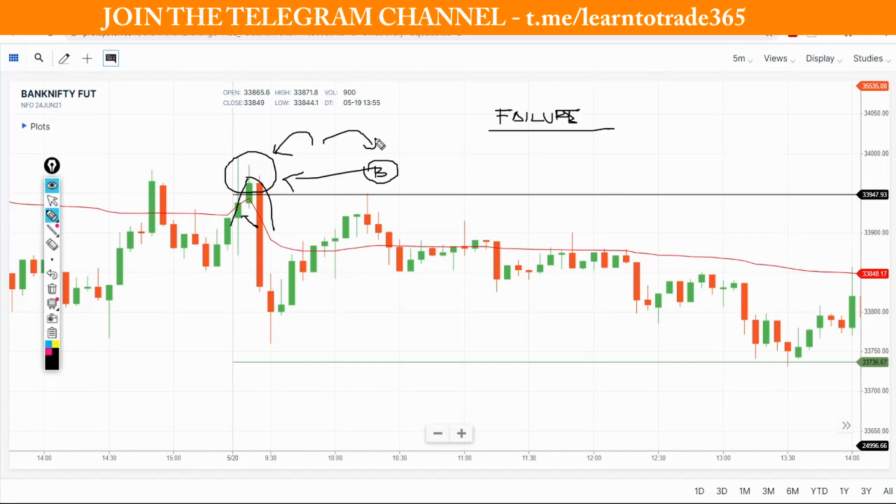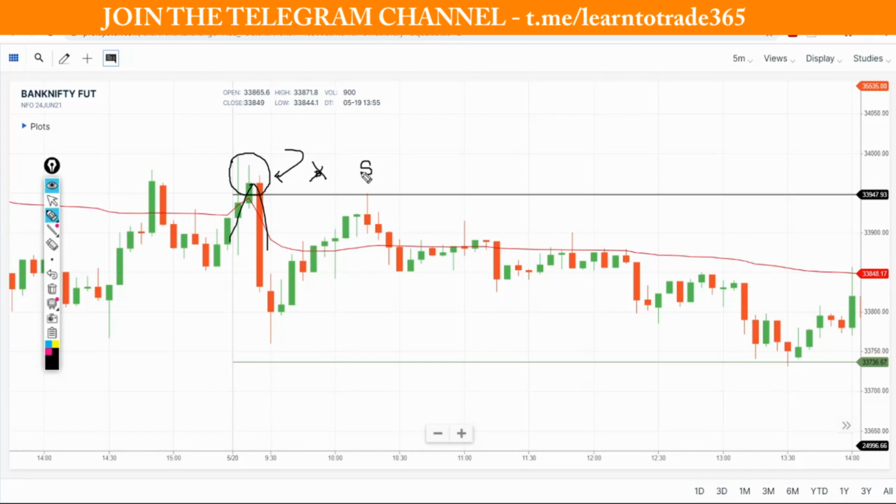I'm not telling you that you should follow it from tomorrow morning. I'm just telling you this is an observation which I personally follow in my trading style. So what I will do here is, price is spending more than 10 minutes above the pivot point after crossing, and it is reversing back down. So here I will be more cautious to avoid planning a buy side trade. I will be more interested to plan a bearish trade or a short side trade.